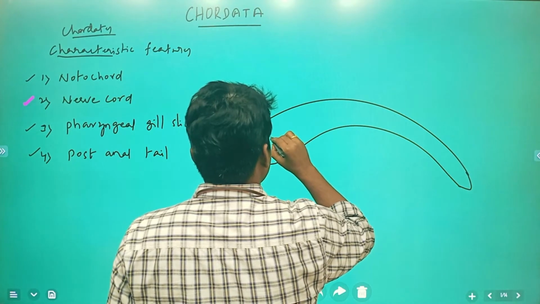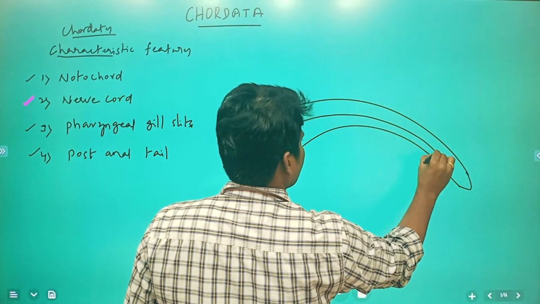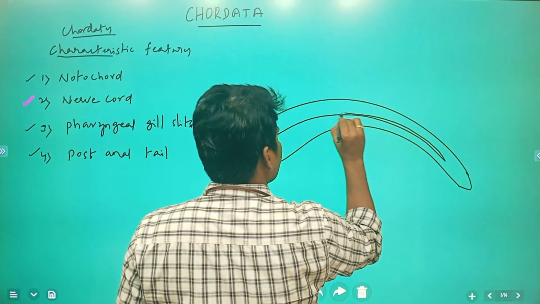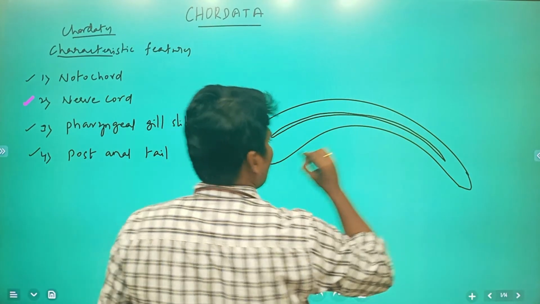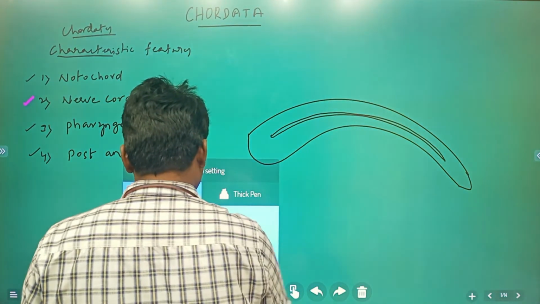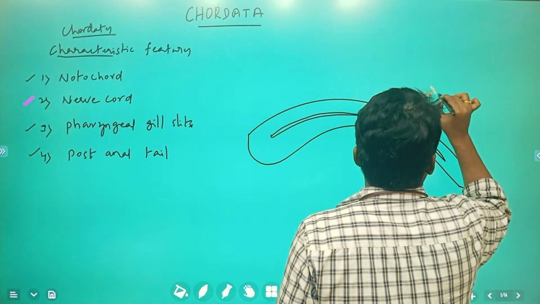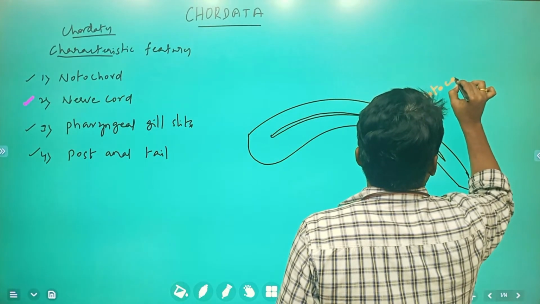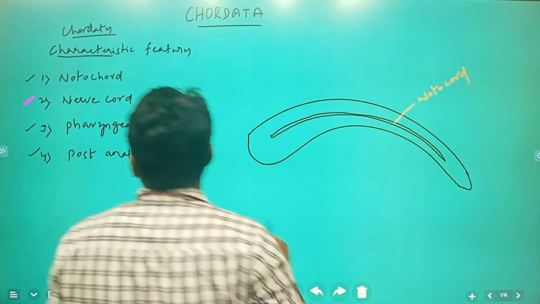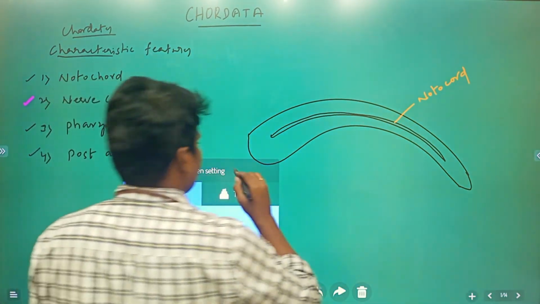This is the notochord, which is present in this region. I am going to mark it with another color. Next, the nerve cord, with another color. This is the nerve cord. The notochord is present ventral to the nerve cord.